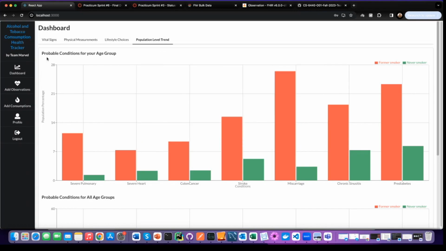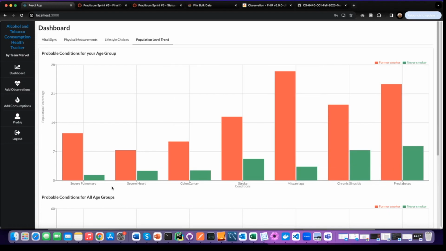And in this case, based on the user profile, we are running the inference on that data to look at, for this particular user's age group, how the different health conditions get impacted for a smoker versus a non-smoker.